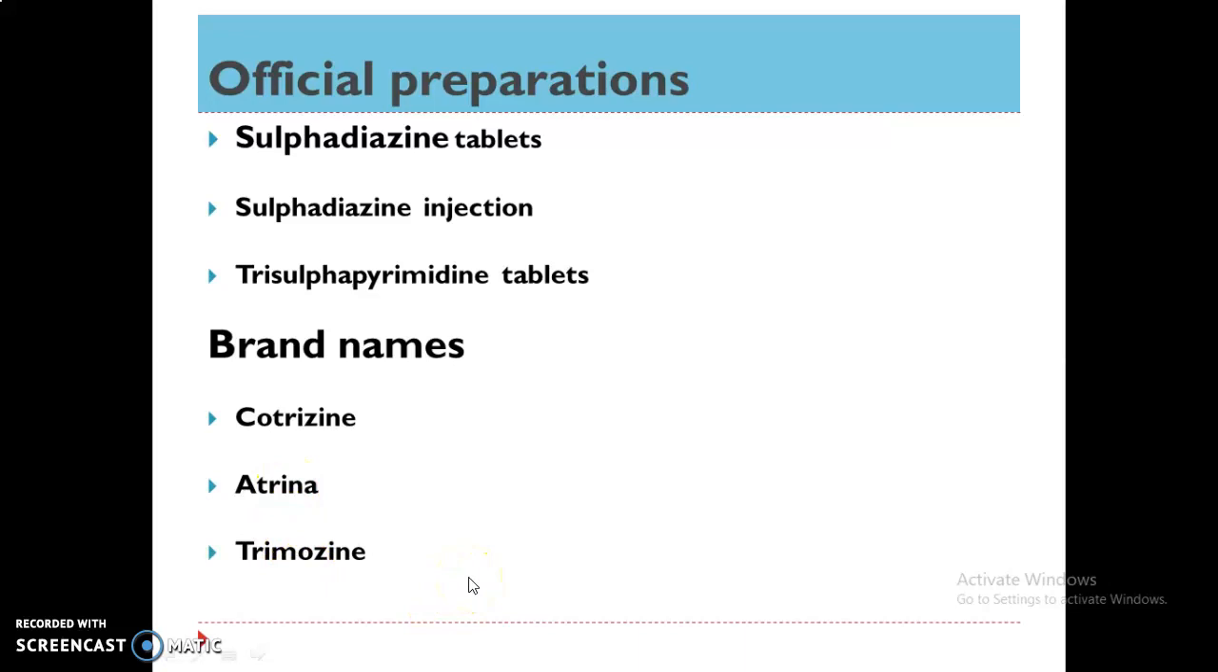This is all about sulfadiazine, the monograph of sulfadiazine, then the structure of sulfadiazine and sulfanilamide.